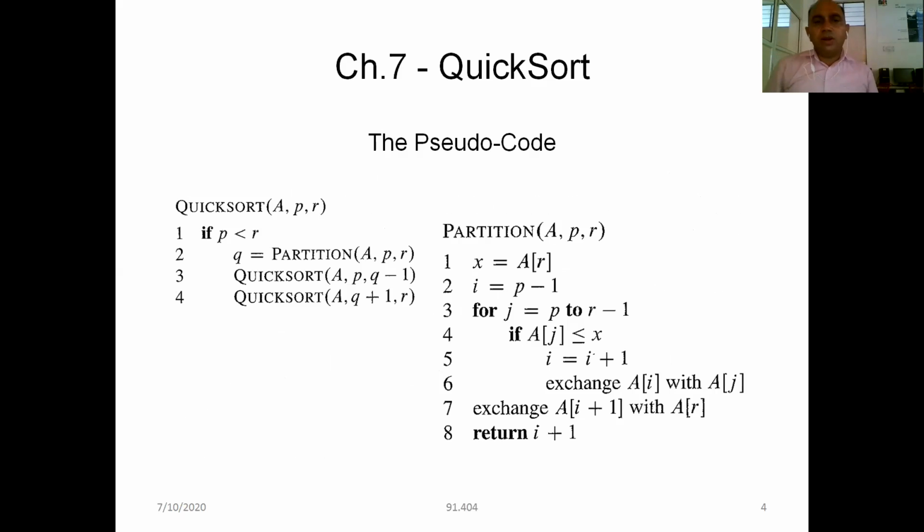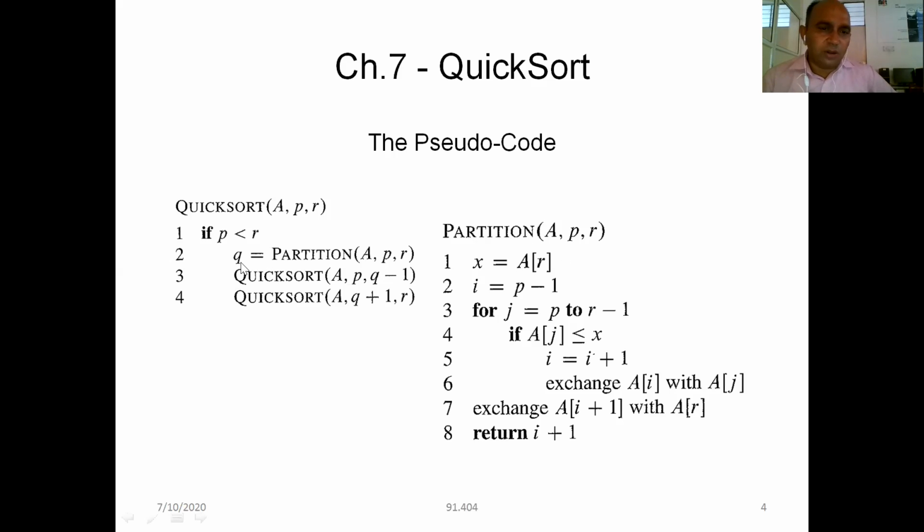Now we come to the algorithm of quicksort. Let's see the algorithm. There are two algorithms here: one is quicksort and the other is partition. Partition is a sub-algorithm of the main quicksort algorithm. In the divide and conquer approach, we know that the first step is divide. We also call this step the partitioning step, through which we divide the elements of the array.